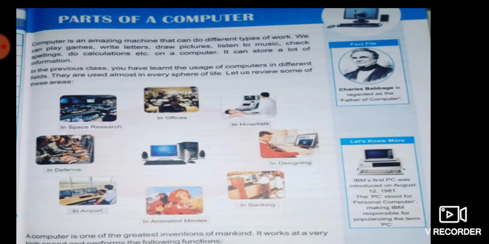It is used to do calculations also. We can make calculations using a computer, because in a computer there is a calculator program which we can use. Okay, and it can store a lot of information.